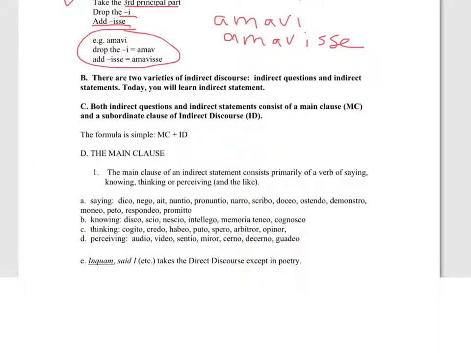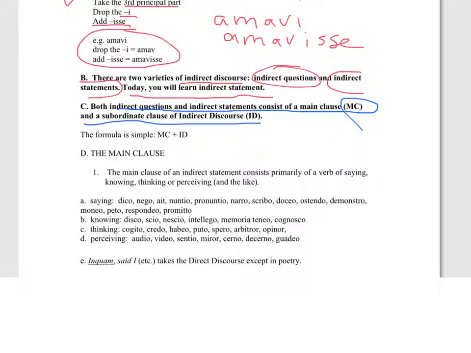I already pointed out to you that there are two varieties of indirect discourse. One is indirect questions, one is indirect statements. Today you're just going to learn indirect statement first. They both are similar to each other, but they're not completely the same, so you learn one at a time. Both indirect statement and indirect questions consist of a main clause and a subordinate clause of indirect discourse. So the formula is the same as it is throughout this class for complex sentences. There's always some kind of main clause, and then you have to figure out the weird things that happen in the subordinate clause. That's the formula.